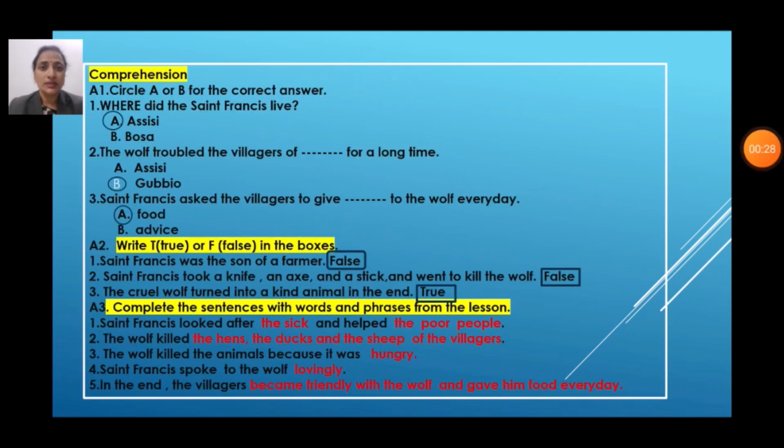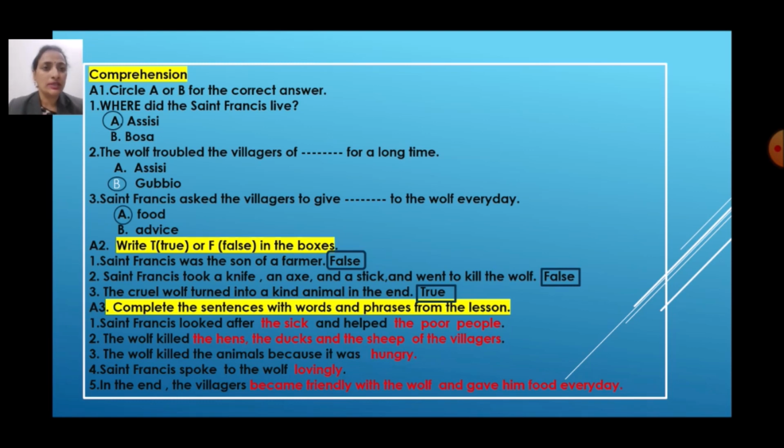So let's start. This is the first exercise, comprehension. Circle A or B the correct answers. Means questions are there and two options A and B are given there. We have to circle the correct answer.